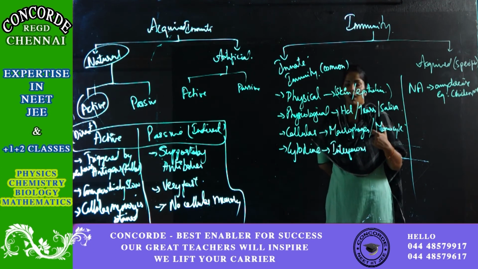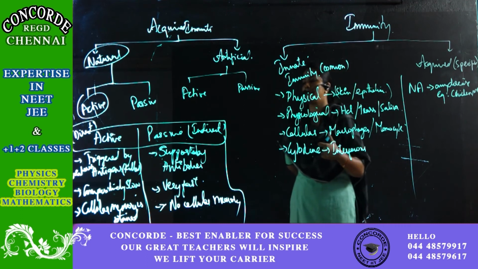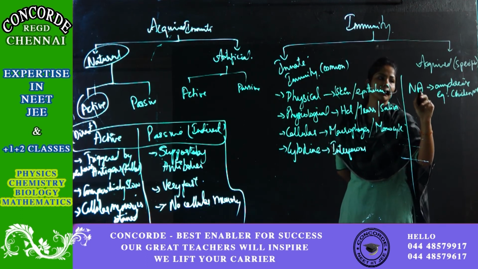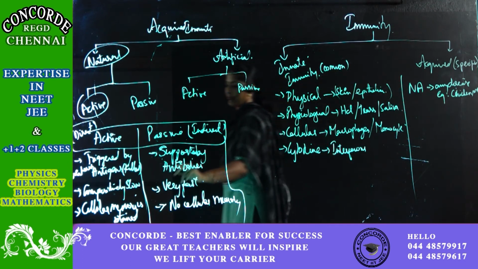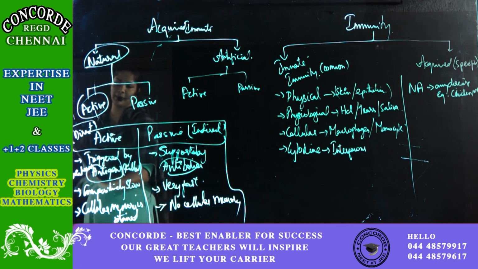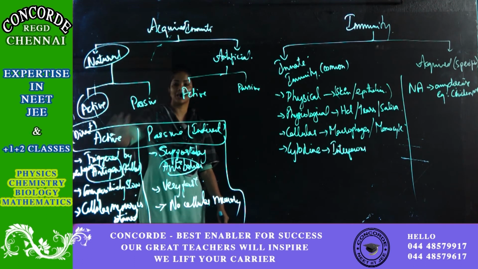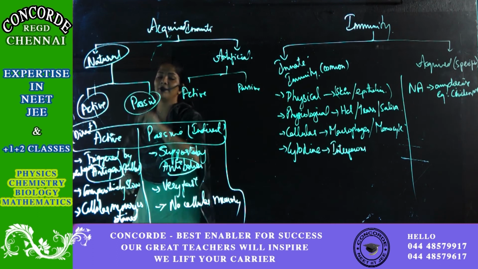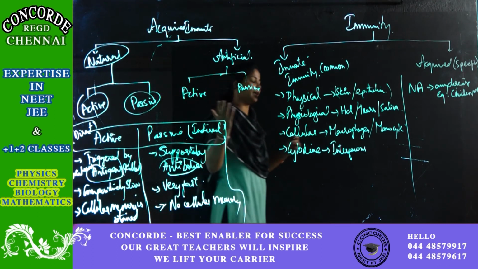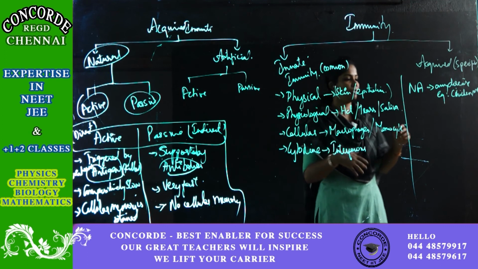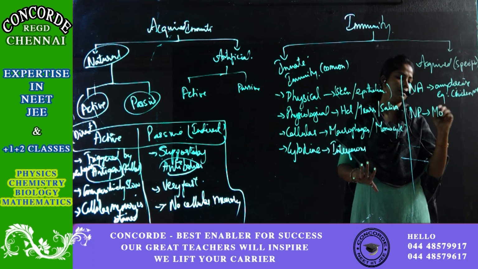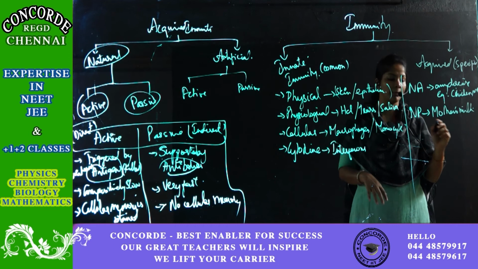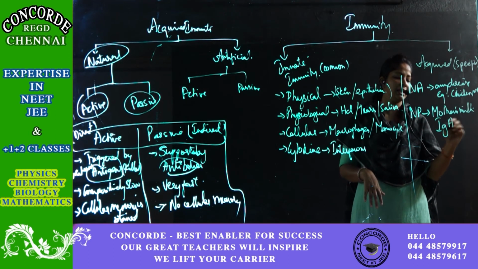Next is natural passive. You have to know that in active immunity, antigens are involved. In passive immunity, antibodies are involved. So this is a key point. Next, natural passive. Naturally, where will we get the antibodies? For natural passive, the example is mother's milk. Mother's milk is rich in an immunoglobulin called IgA.